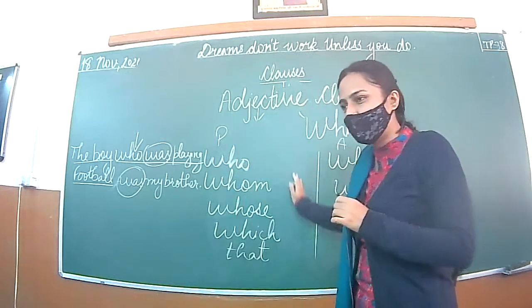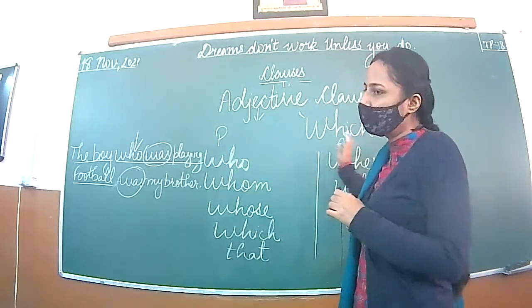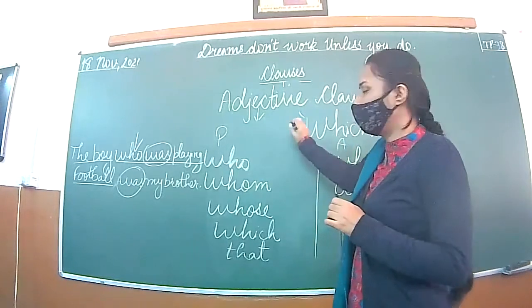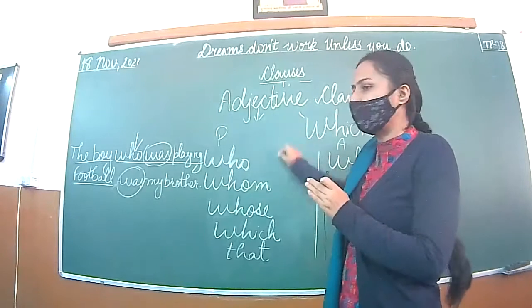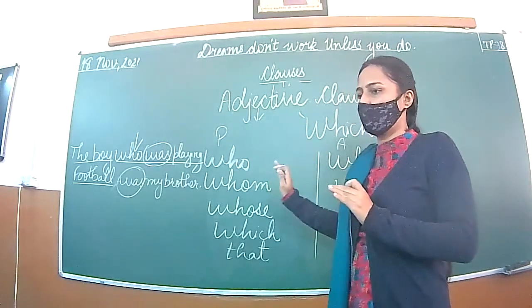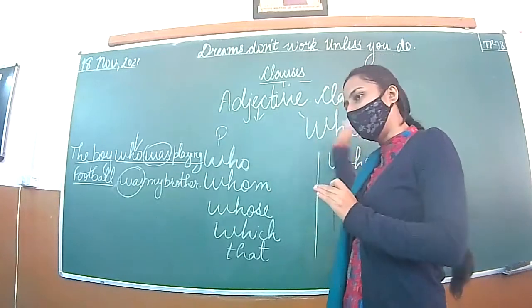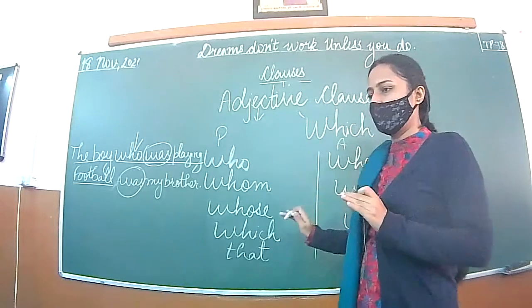These are relative pronouns and relative adverbs. They have a separate category first. But when we use them to join two clauses, they work as conjunctions. They start working like conjunctions, but we use their original category and say they are pronouns or adverbs.